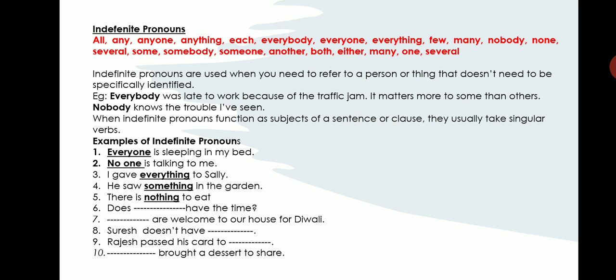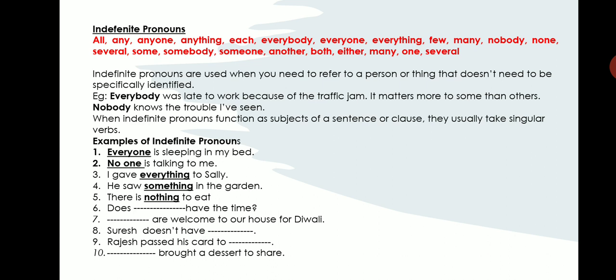Next type of pronoun is indefinite pronoun. Indefinite pronouns are many. Okay, what are they? The words like all, any, anyone, anything, each, everybody, everyone, everything, few, many, nobody, none, several, some, somebody, someone, another, both, either, one, several.